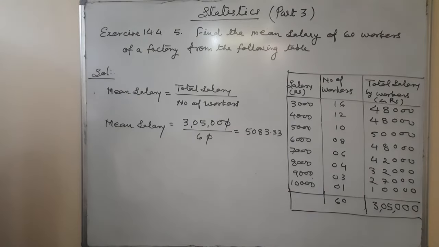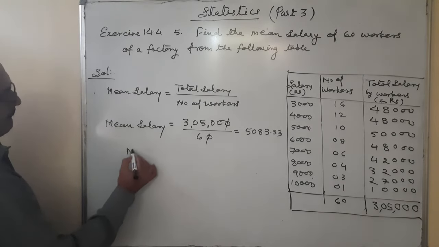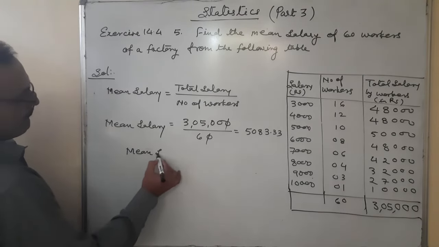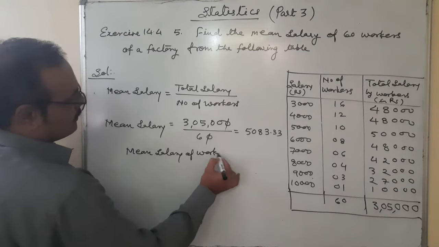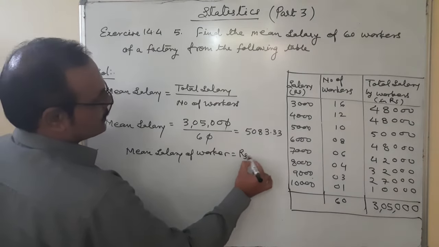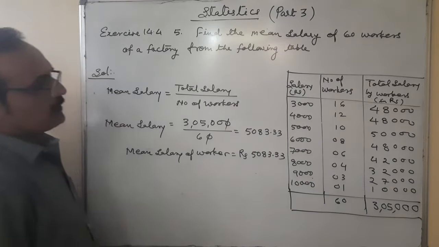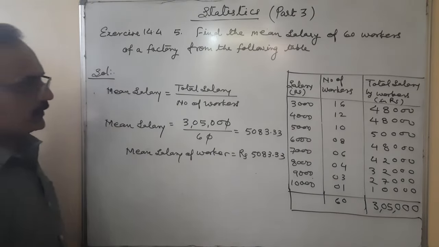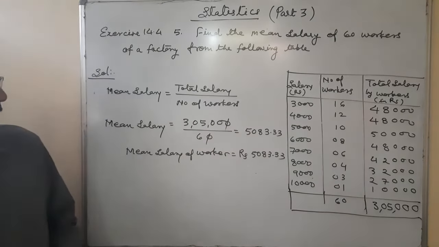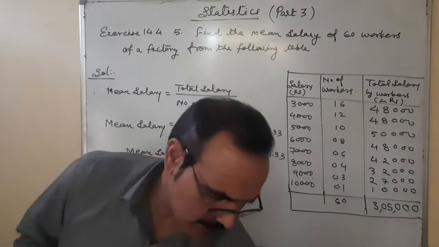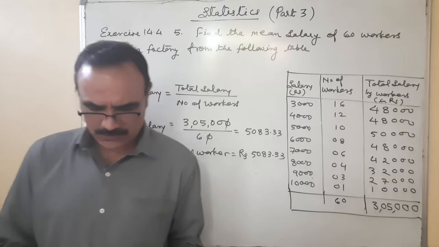Okay. The mean salary of a worker is equal to rupees 5,083.33. This is the mean salary of the worker. So that's all. This is the exercise of 14.4. I don't think there is any other question in it.